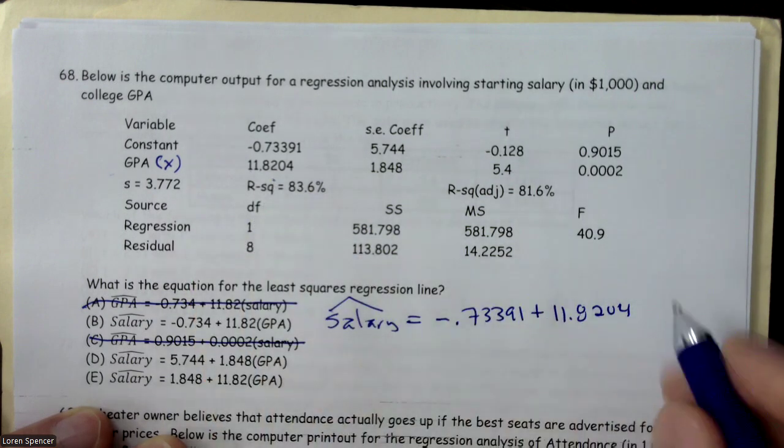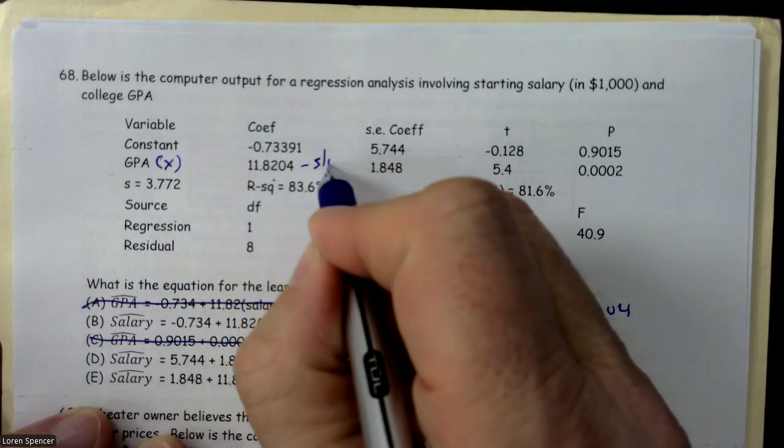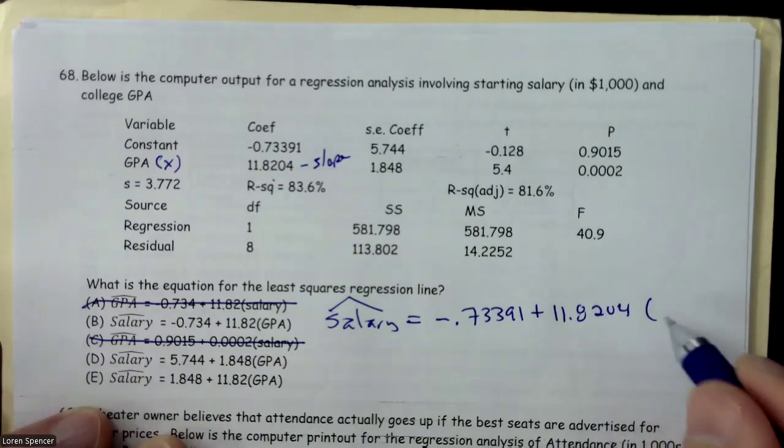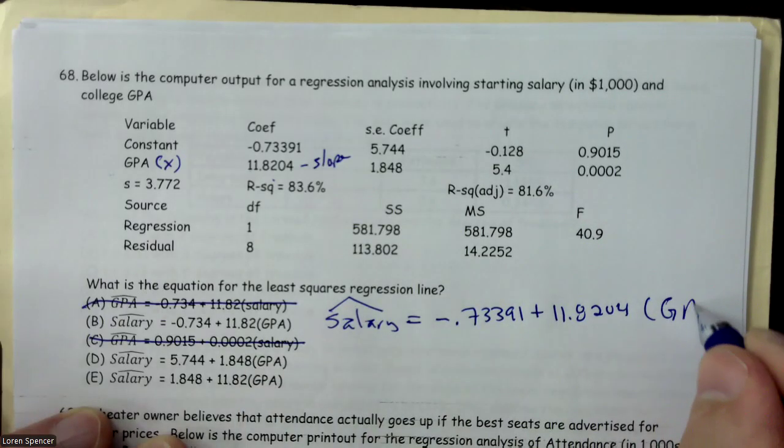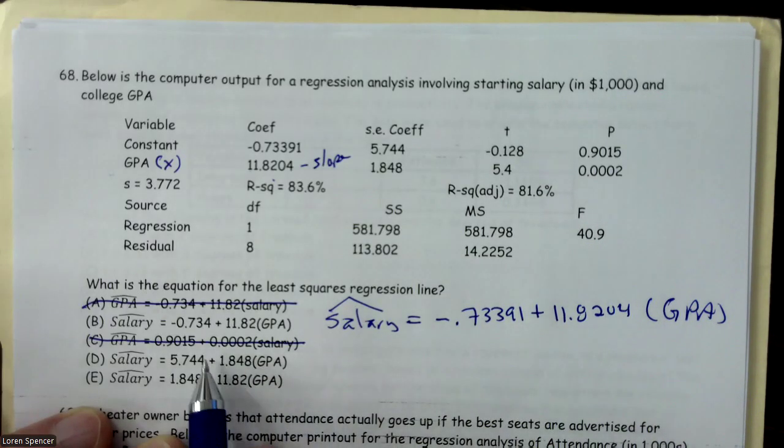I should have said our slope is positive, because this is my slope, times GPA. All right, which one has that? Well, the only one that even had the right y-intercept was B. So 68 must be B.